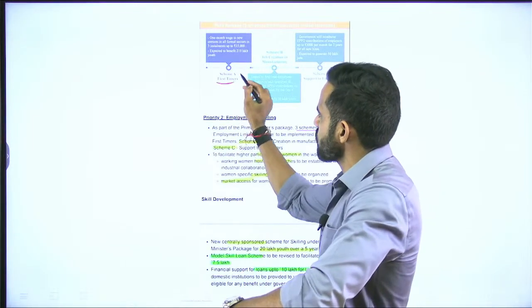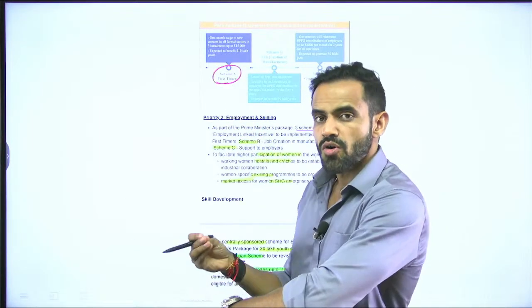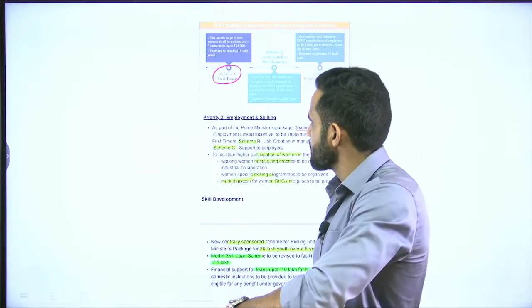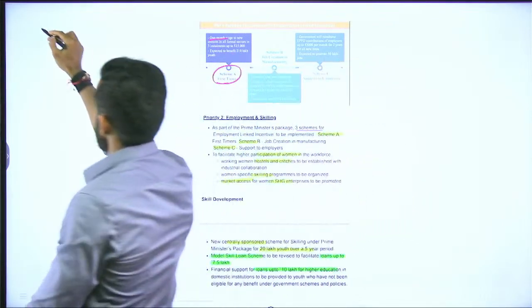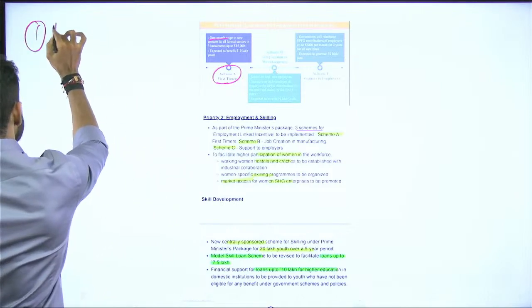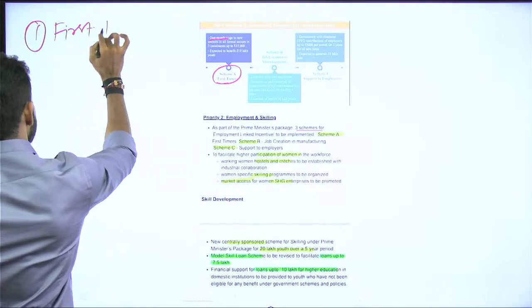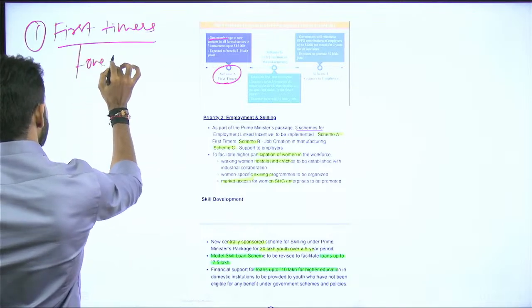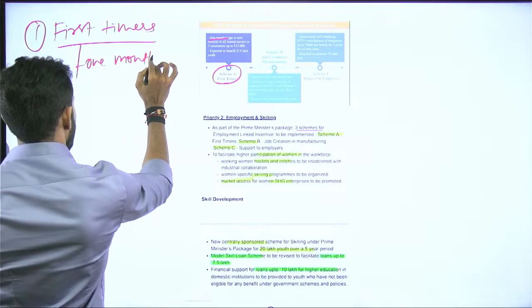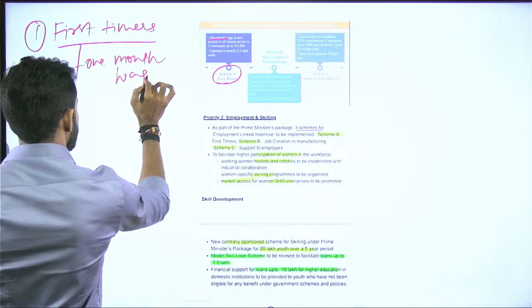First scheme is for first timers, that means those who became employee for the first time. So government will provide 1 month wage. Wage basically means salary.